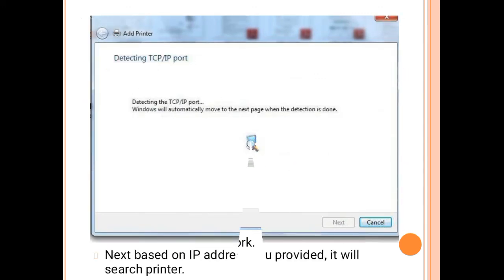Then next, now it is detecting the TCP/IP port. Once the TCP/IP port is detected, Windows will automatically move to the next page. And next, based on the IP address you provided, it will search for the printer.